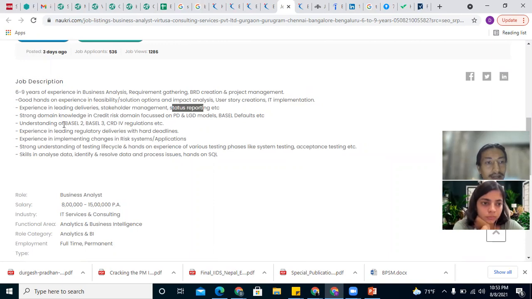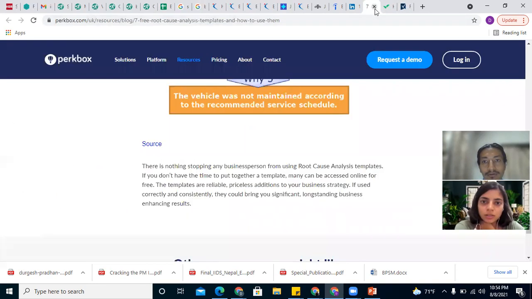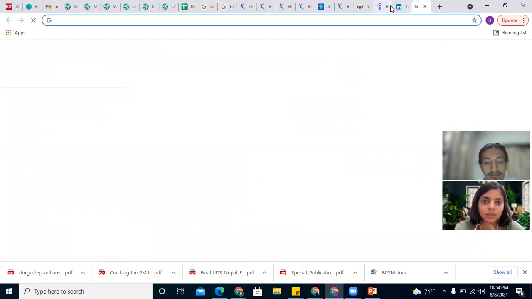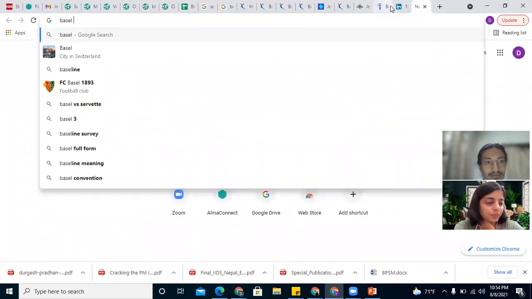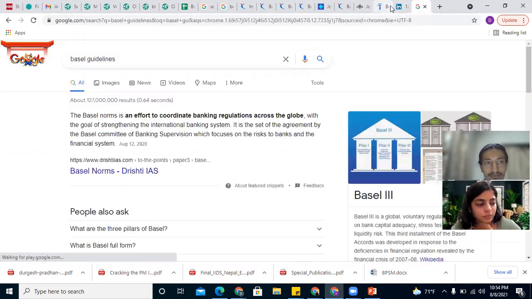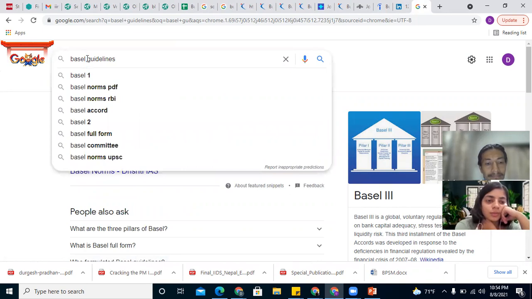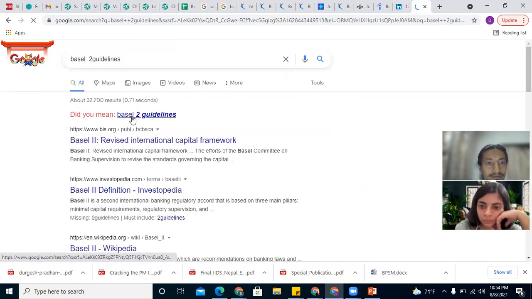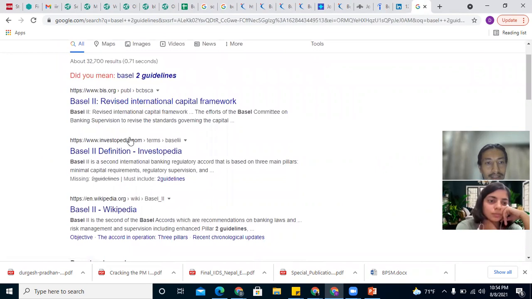and Basel 2 and Basel 3 might be something specific, understanding of that is required. Risk system. And what is Basel? Is it a tool? Even I am not aware of that. Banking regulations across the globe. It's again related to finance only.